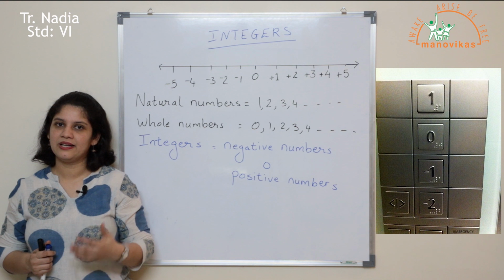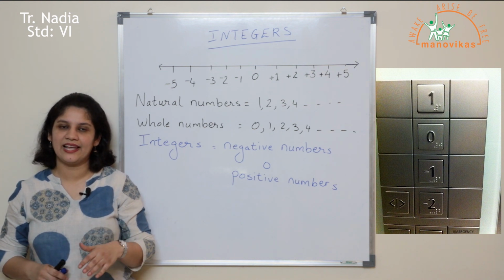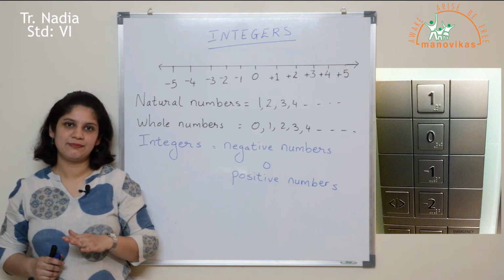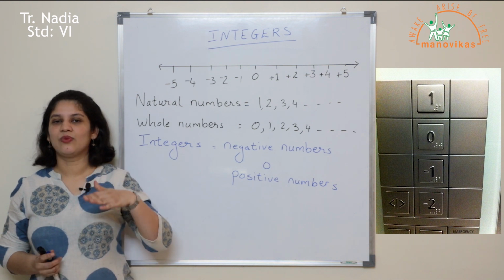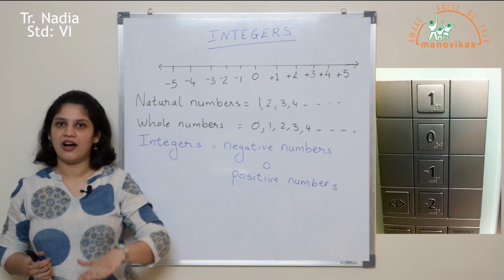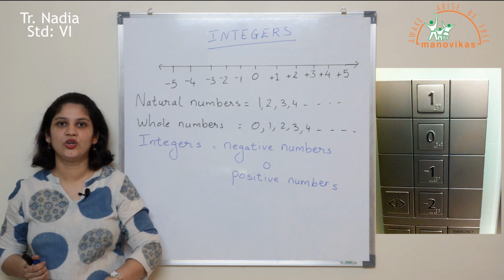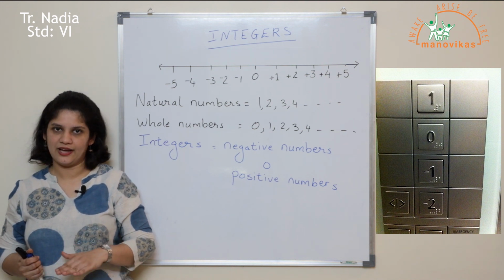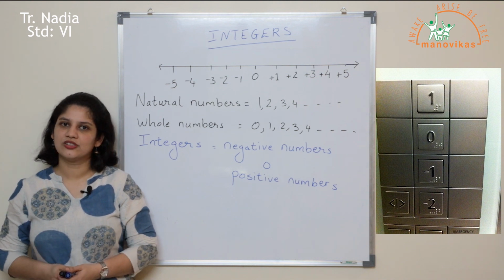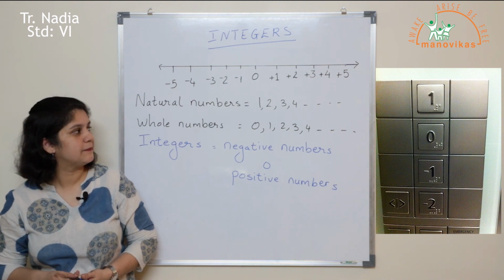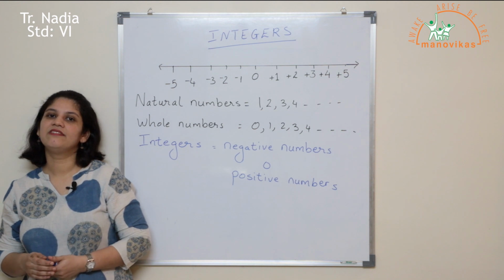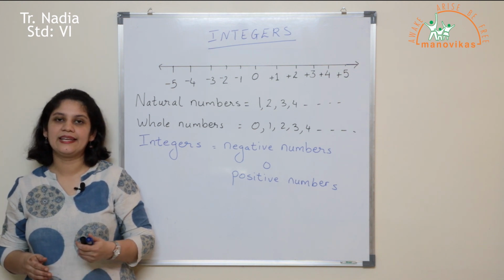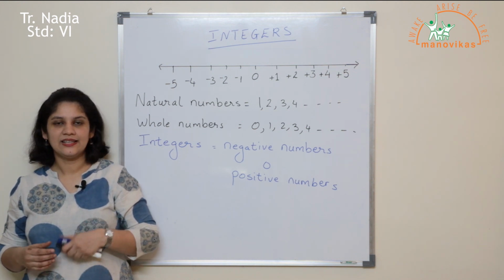Now most of the buildings, shopping malls, they have something like an underground or basement parking. So -1 is the first level of underground parking, just below your ground floor. -2 will be another level further down. So negative numbers are also used in the lifts. Besides this, negative numbers are also used in case of measuring heights and depths.